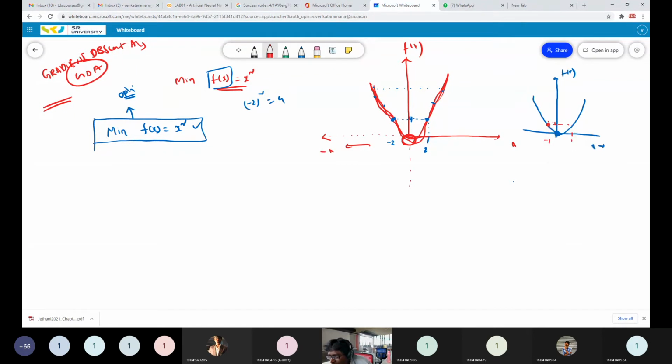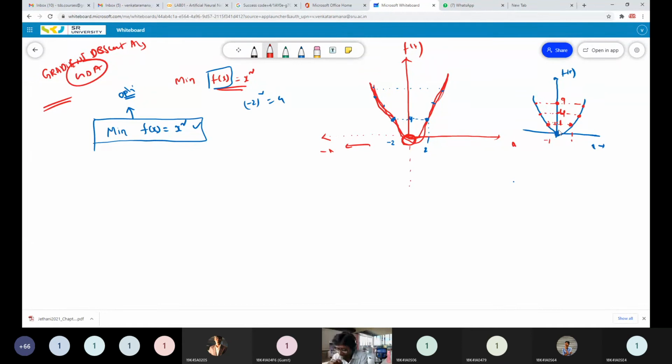Similarly at 2 and minus 2 it is 4, and at 3 and minus 3 it is 9. So your convex function looks like a parabolic shape.